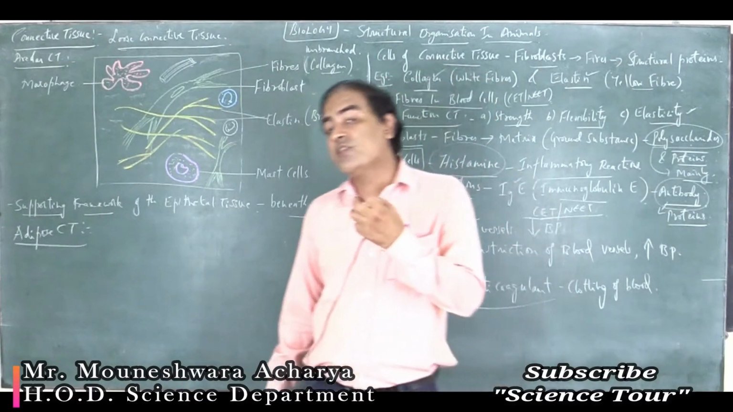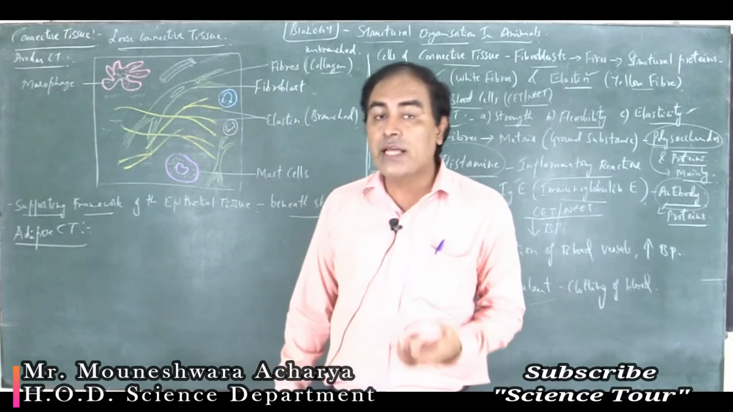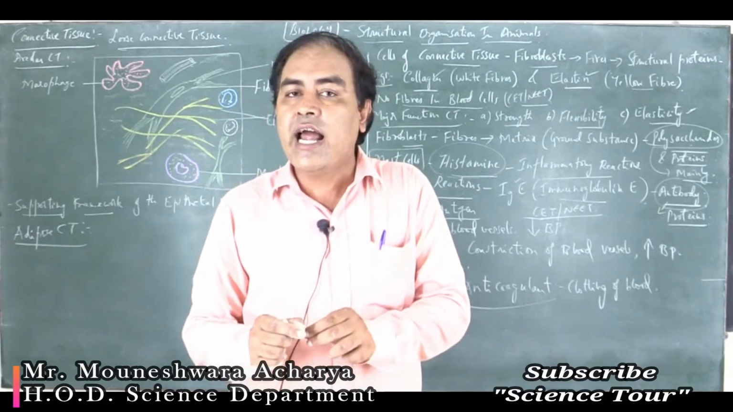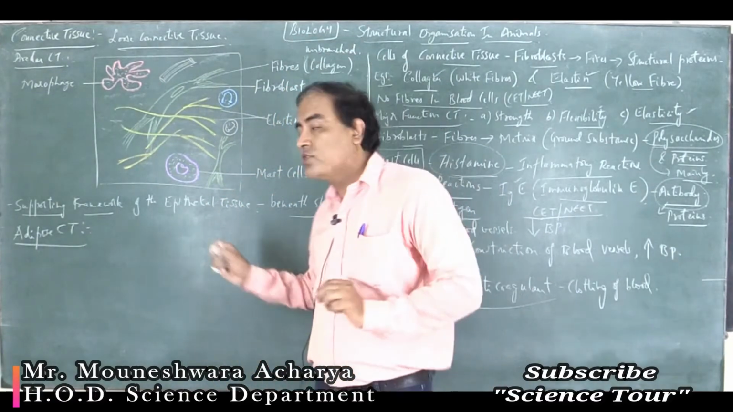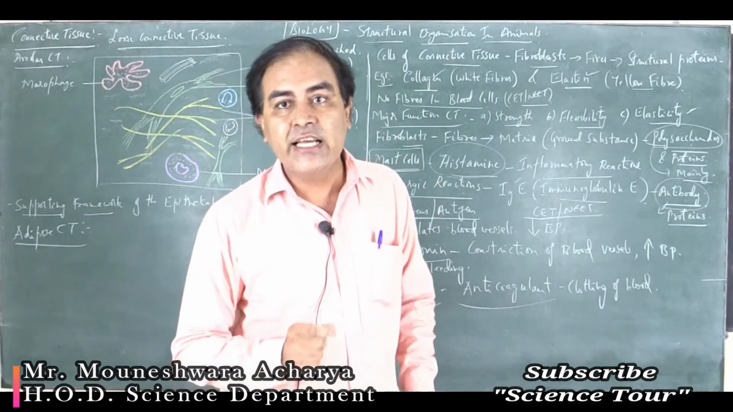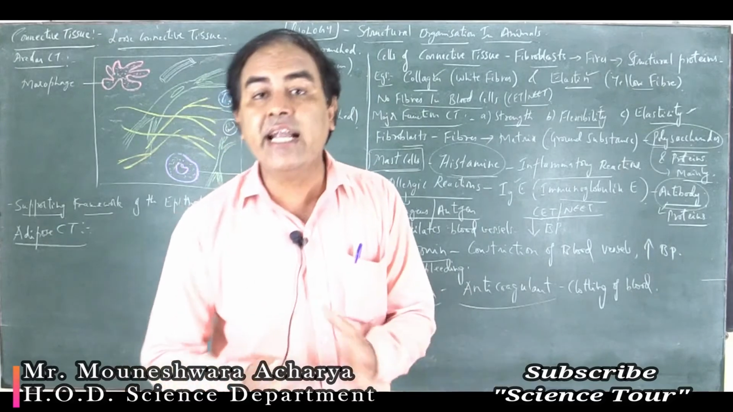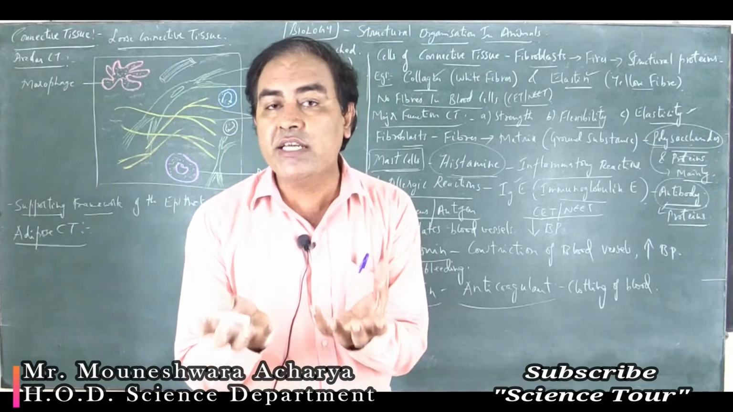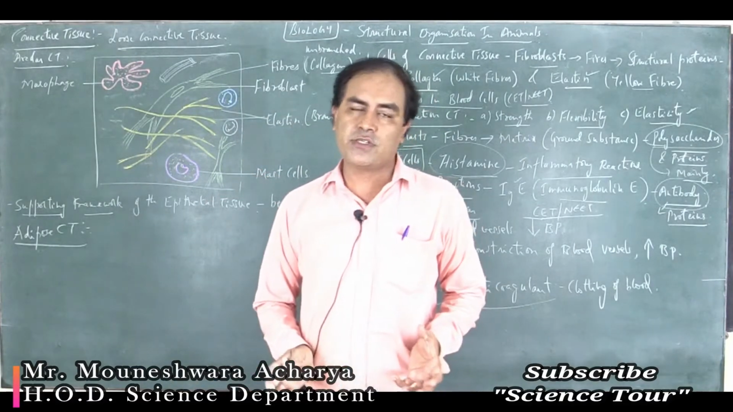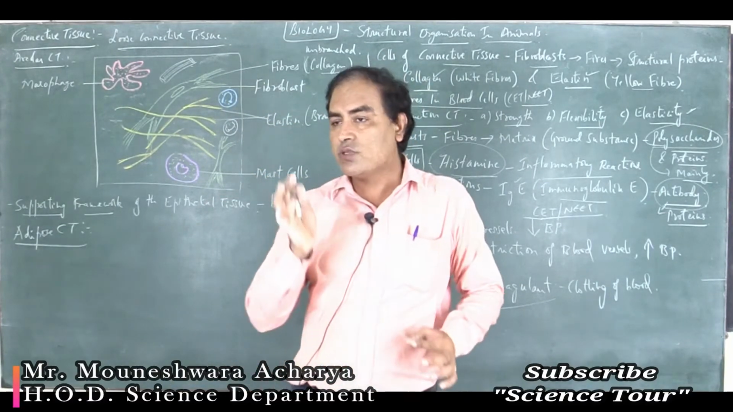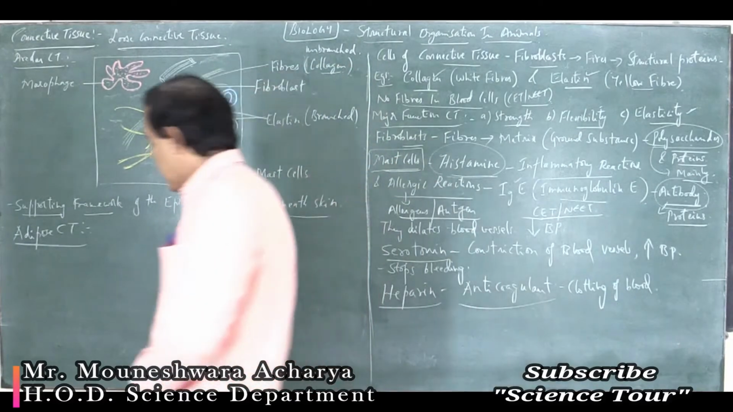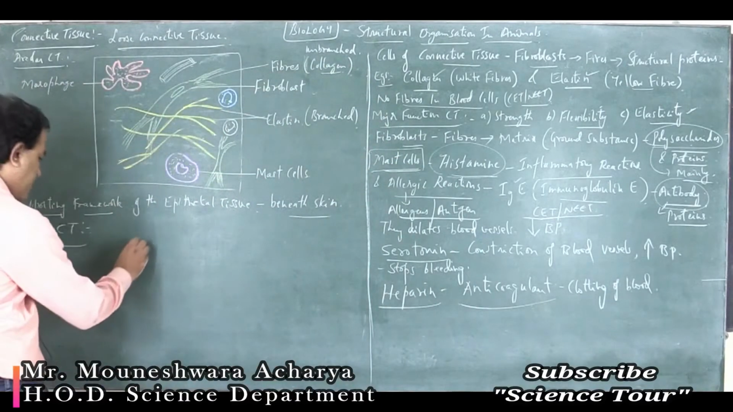Wherever there is excess of nutrients in your body, that excess of nutrients gets converted into fat, and that is stored in the adipose tissue. And whenever your body requires energy, that fat gets burned and it will give you the energy which is essential for carrying out different activities. So adipose tissue is also a very important tissue. Okay, so let me draw the structure of an adipose tissue.